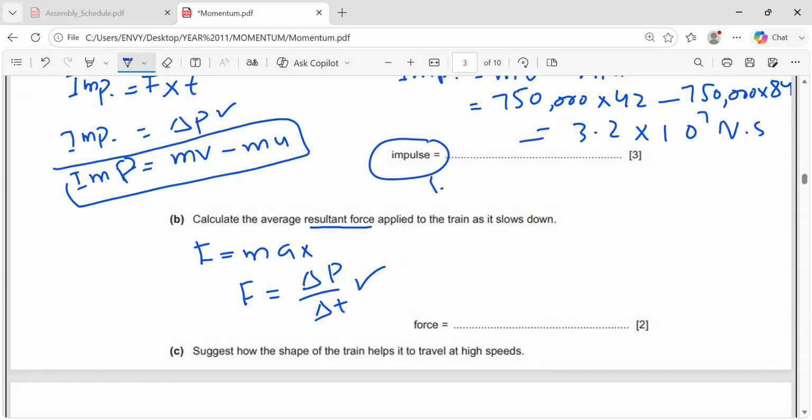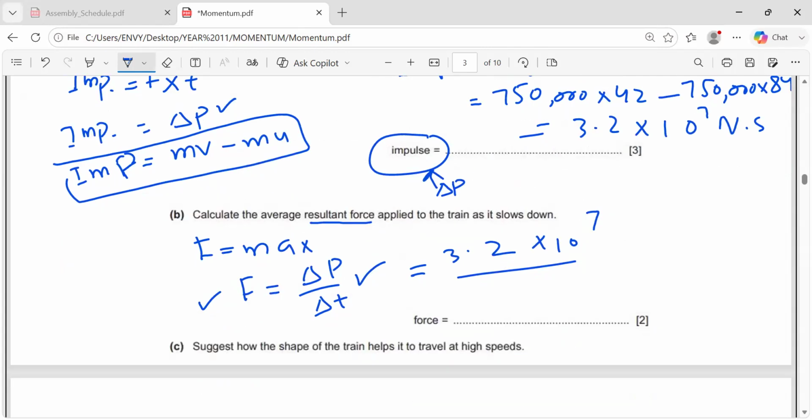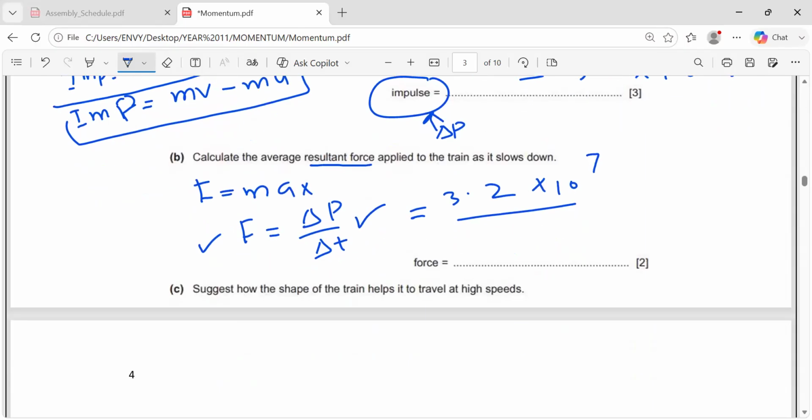We already know change in momentum is basically the impulse. As I told you, don't be confused, this is basically the same. So when you write this equation, you get 1 mark. Then put the values. The impulse is 3.2 times 10 raised to the power of 7, divided by, I think the time was 80 seconds. Yes, it is here. So divided by 80 seconds. You will get the answer as 3.9 times 10 raised to the power of 5 newtons. So this is going to be the force.